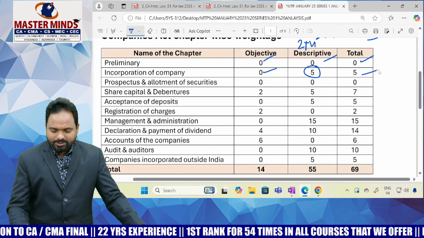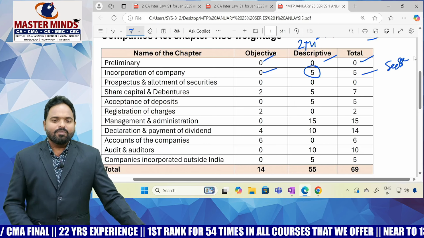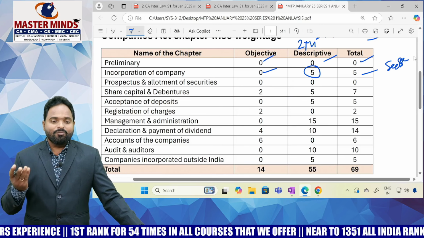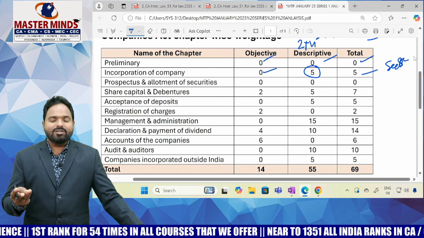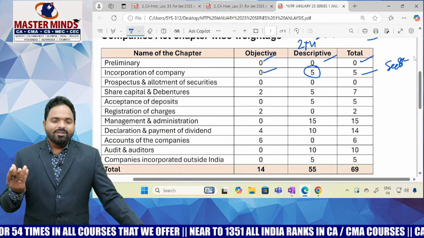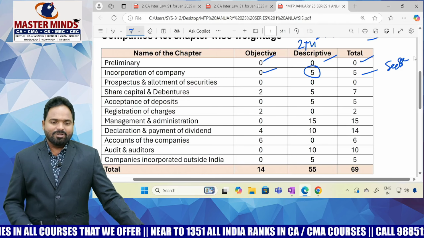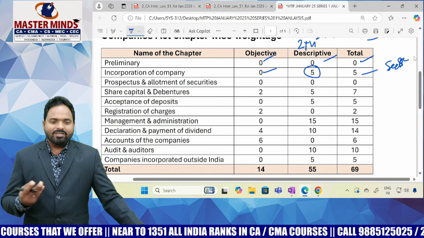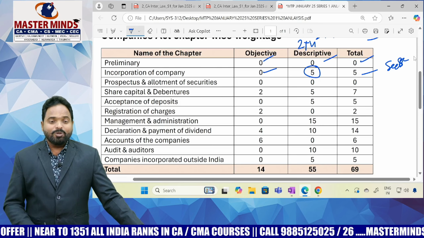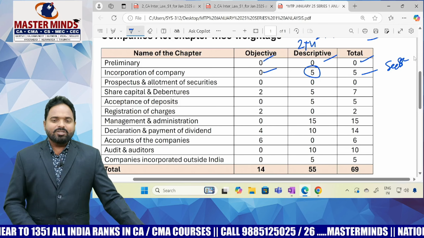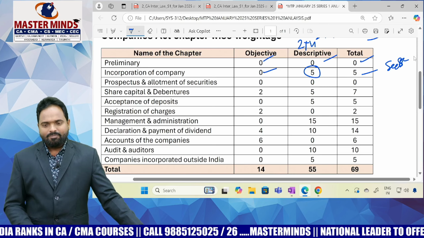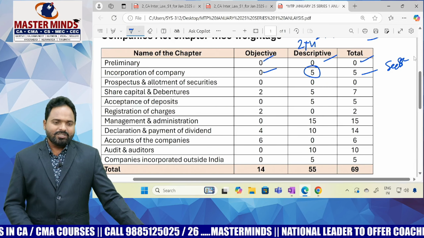Next, incorporation of a company, there is no MCQ. They only asked 5 marks, that is also section 8 company. A small question has been asked. We discussed so many things in the incorporation of a company chapter: MOA, alteration of MOA and AOA, documents and other related matters, formation and incorporation of a company, section 3, 3A, 10, like that. Section number 7, how to incorporate a company. Section number 4, MOA, 5 AOA, 13 alteration of MOA, 14 alteration of AOA, 20, 21, 22. 19 also we discussed, subsidiary company, holding company cannot take issue shares. Out of that, only one 5 marks question from the section 8 company concept, that is also how to get a license for a section 8 company.